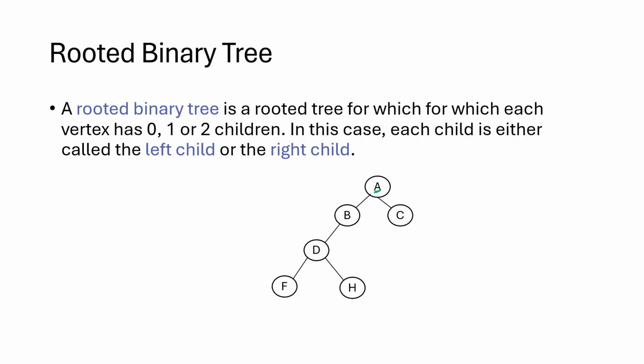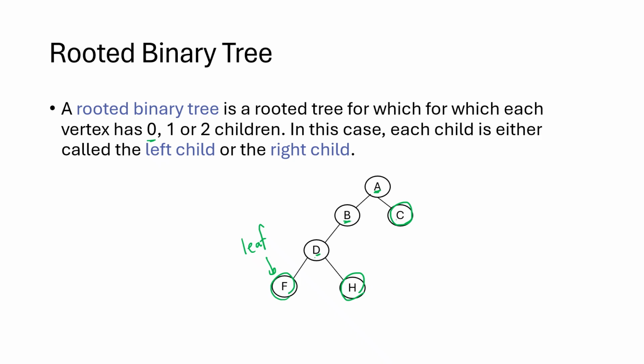As you can see, if you look at the vertex A, it has 2 children, namely B and C. If you look at B, it has 1 child. If you look at D, it has 2 children, F and H. And finally, F, H, and C, they don't have any children, which is allowed also, 0, 1, or 2 children. And if you remember from a previous slide, these are the leaves of the tree.